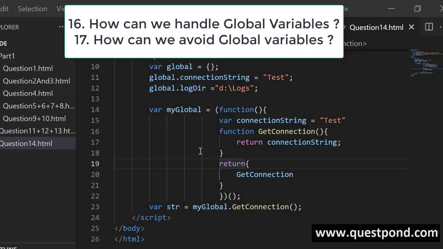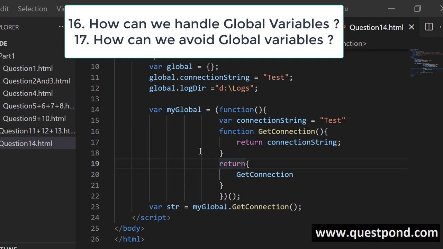How can we avoid global variable issues? First point, global variables are needed in a project. So it is very difficult to avoid global variables entirely, but we can avoid global variable issues. I repeat this sentence. We cannot avoid global variables, but we can avoid their problems.